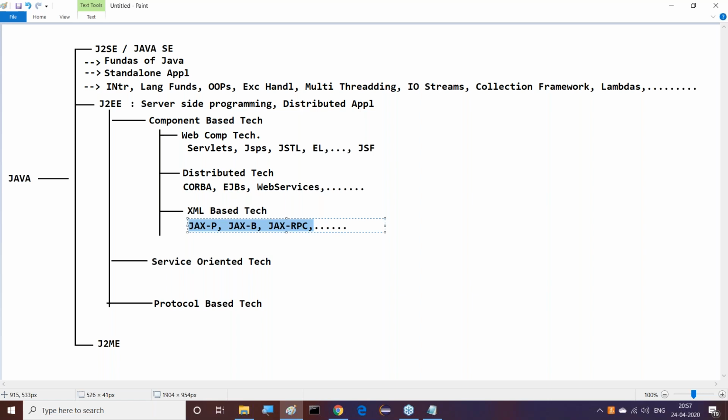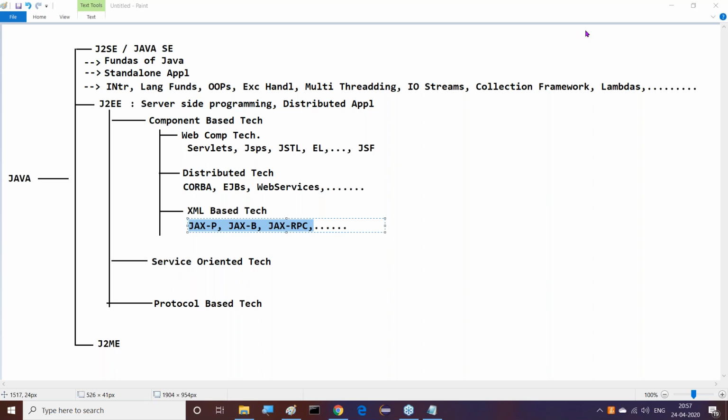component-based technologies. These component-based technologies are used to prepare web components, or maybe distributed components, or maybe XML-based components. Finally, the components are going to exist here. These are exactly the technologies which are available under component-based technologies. Right, sir? That's okay, good.